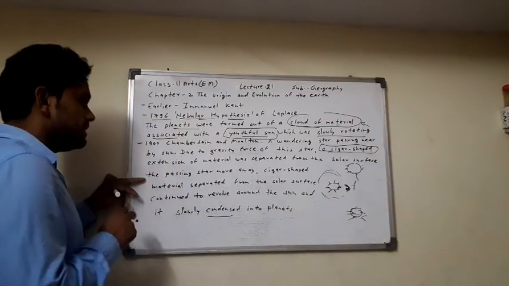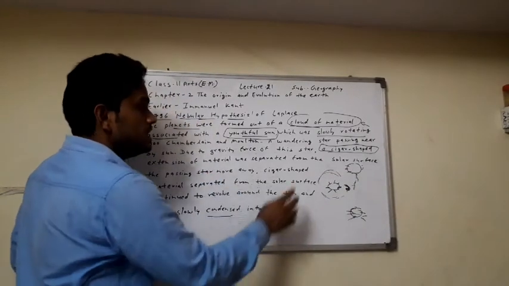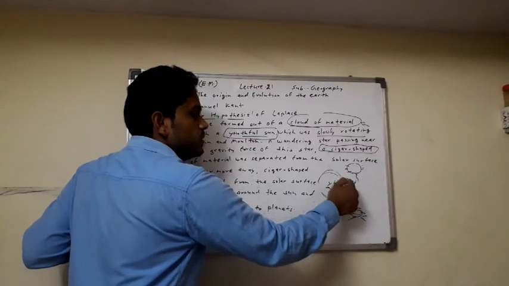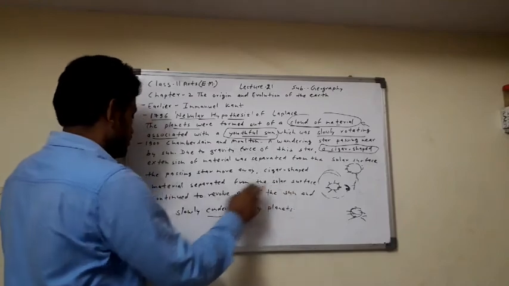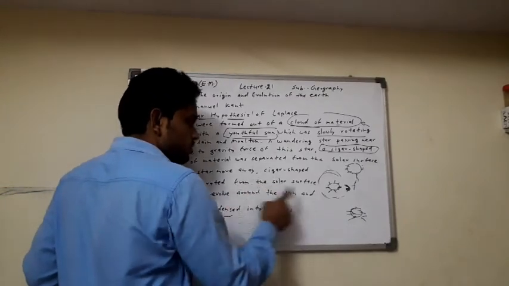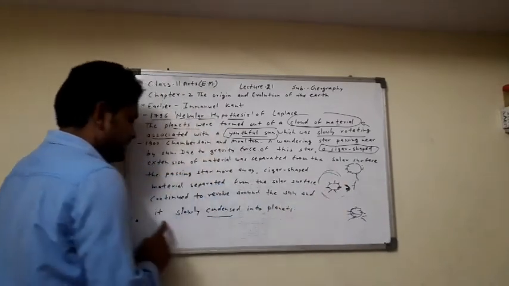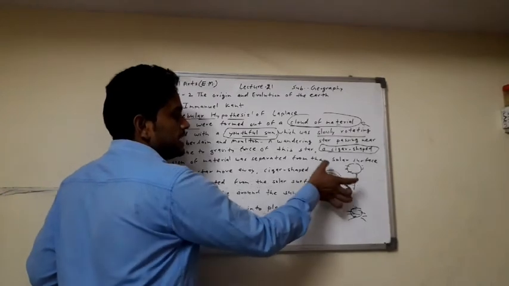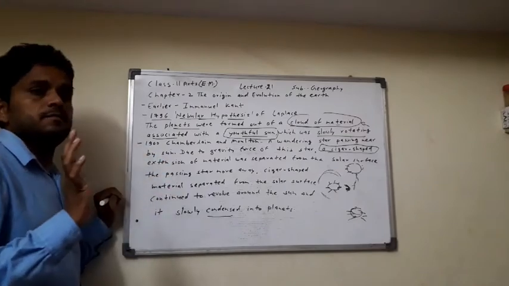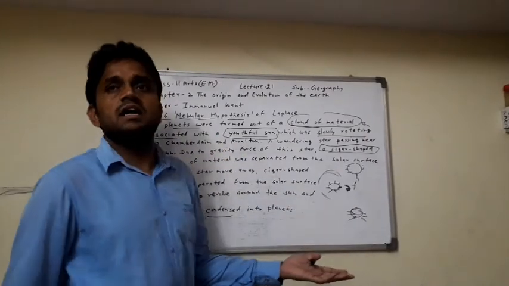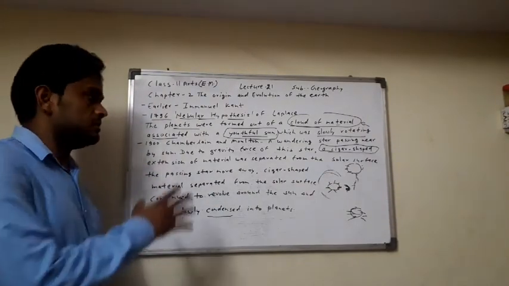And the passing star moved away, to a distance. The cigar-shaped material separated from the solar surface continued to revolve around the sun, and slowly condensed into the planets, and Earth is also a planet. Clear? So planets were formed from here, and Earth is a planet of the sun. This is the origin of the Earth according to Chamberlin and Moulton.